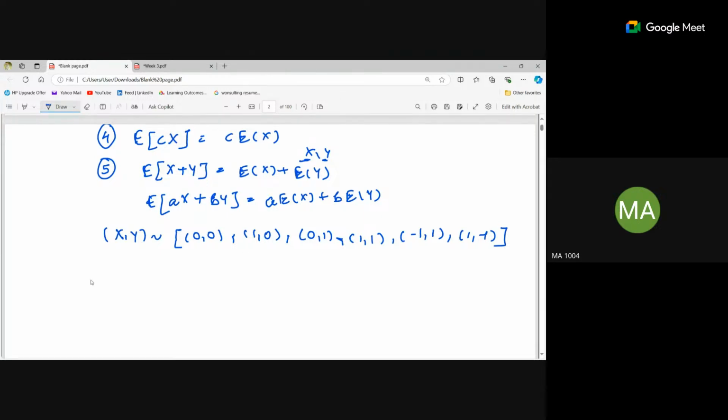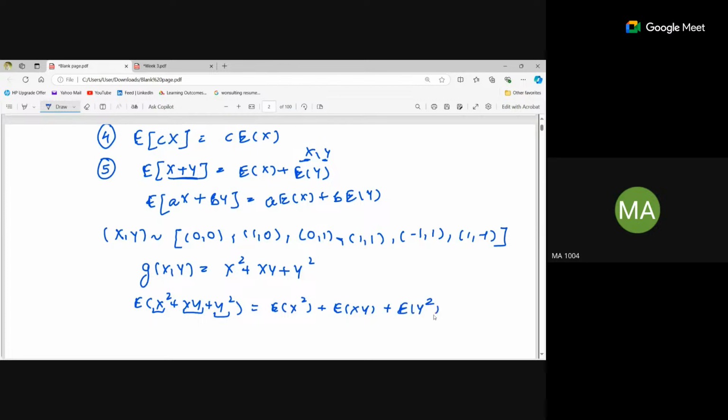Now there is one other function of x and y, which is x square plus xy plus y square. If we have to calculate the expectation of this, just suppose that each term is one variable. Here we had the sum of two variables; if we have the sum of three variables, then it will be equal to the expectation of x square plus the expectation of xy plus the expectation of y square.